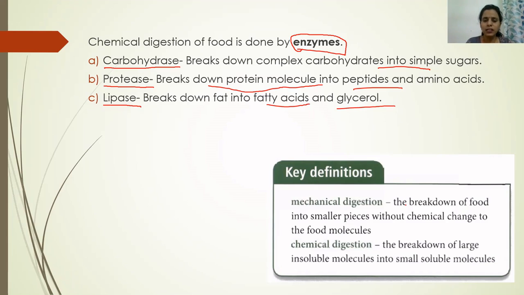And chemical digestion is when the starch undergoes digestion under the influence of enzymes and breaks down into simple sugar. So mechanical digestion is the breakdown of food into smaller pieces without chemical change to the food molecule, and chemical digestion is the breakdown of large insoluble molecules into small soluble molecules.